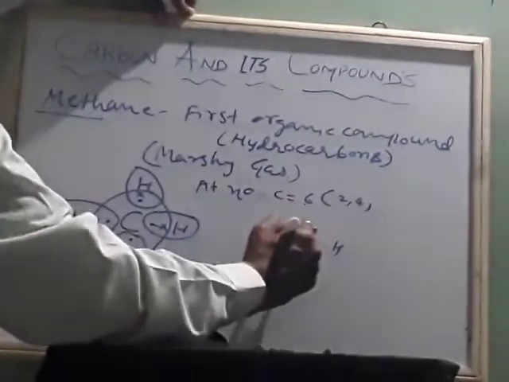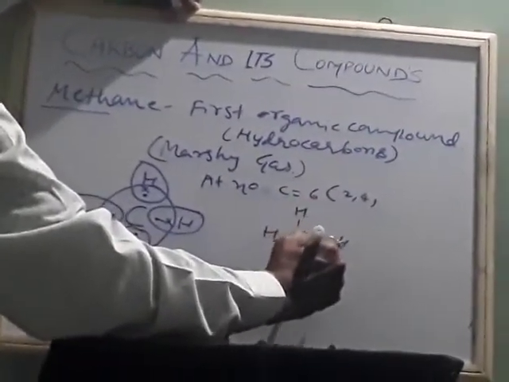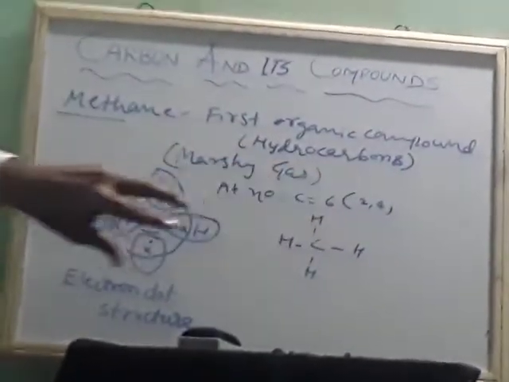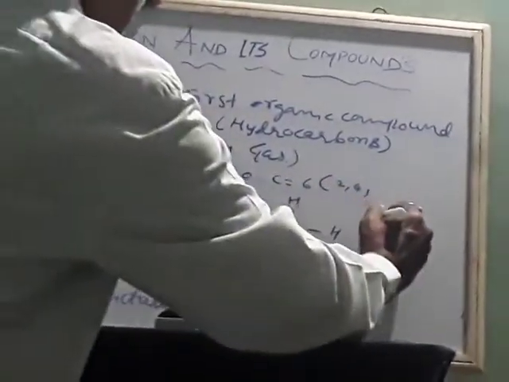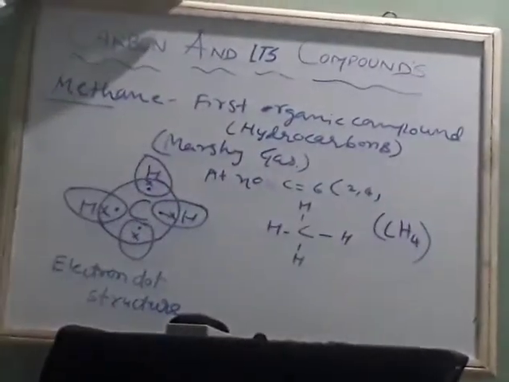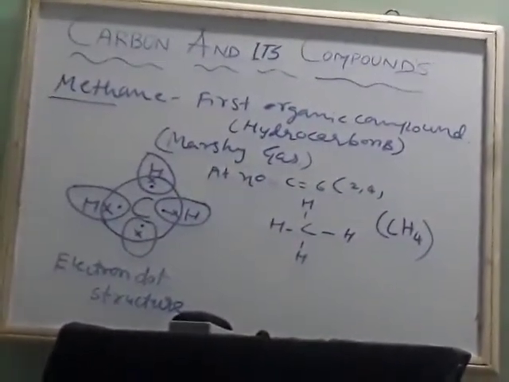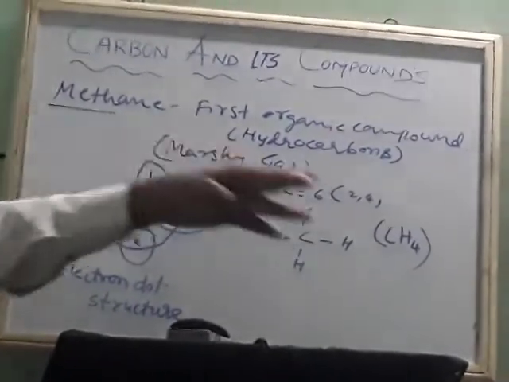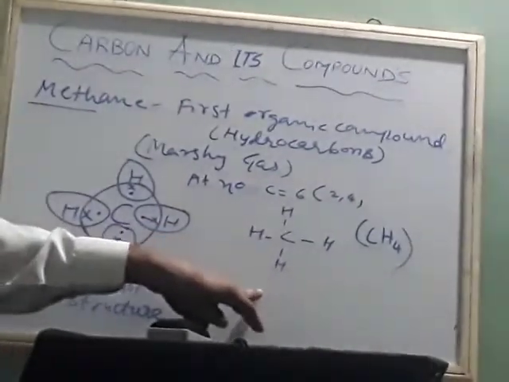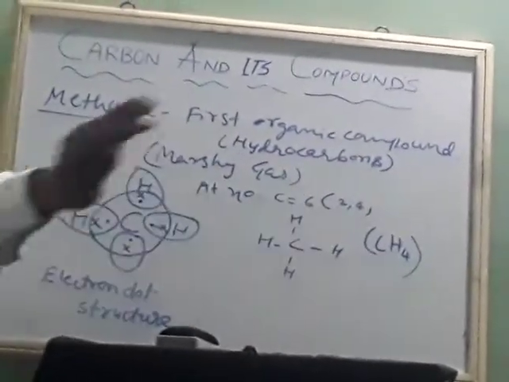So the molecular formula of methane is CH4. Its structural formula is like this. This is called the structural formula. Methane's structure is like this.